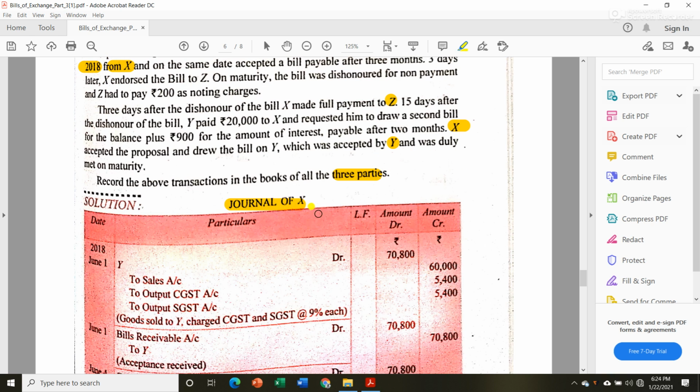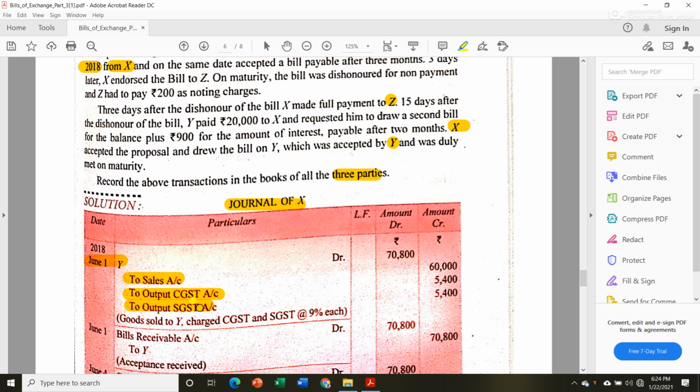In the book of X, the entry will be Y account debit to sales account, to output CGST, to output SGST. I'm not going into detail about output CGST and SGST, as we have already covered it in the journal chapter. So be careful.